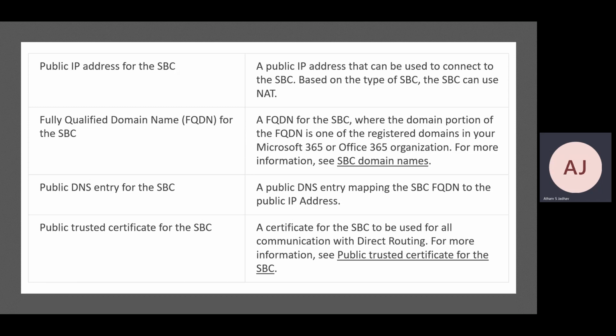Fully qualified domain name, FQDN. We always use this particular term. The SBC also needs an FQDN, the domain which will be used to resolve that name and to reach that SBC from the Microsoft Teams side, the Office 365 side, or the external world. That FQDN will be used. A DNS entry for the SBC, yes, we always need a DNS entry for any IP address or FQDN to work. Without that, it will not be resolved over the internet.